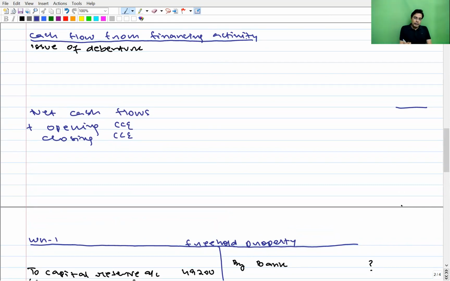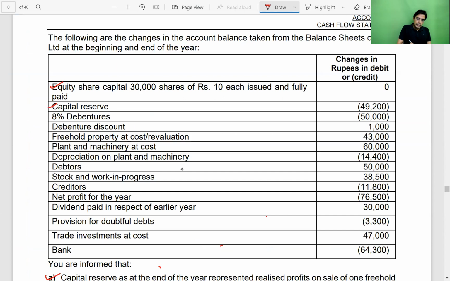In this question, they have told that the debenture discount account balance has increased by 1,000 rupees. Number one, debenture discount account balance has gone up by 1,000.